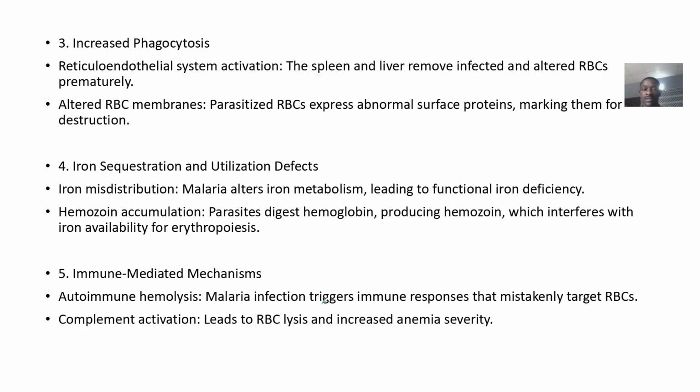So moving to the next, increased phagocytosis. The reticuloendothelial system is activated. The liver and spleen, they are killing red blood cells. They alter the red blood cell membranes. So parasitized red blood cells express abnormal surface antigens, marking them for destruction.